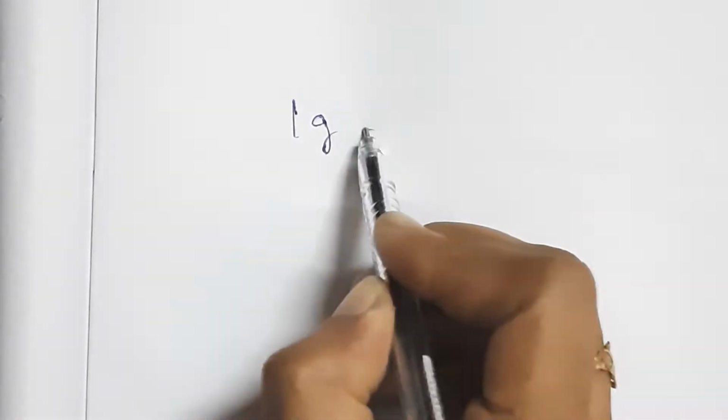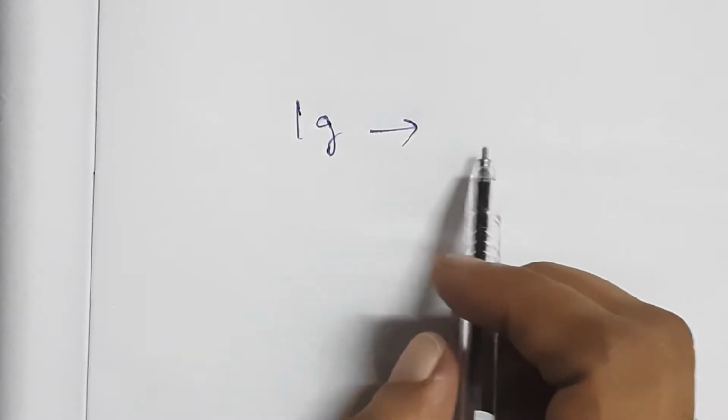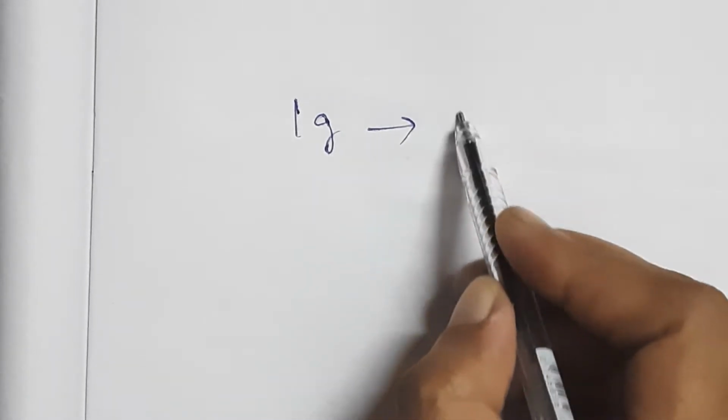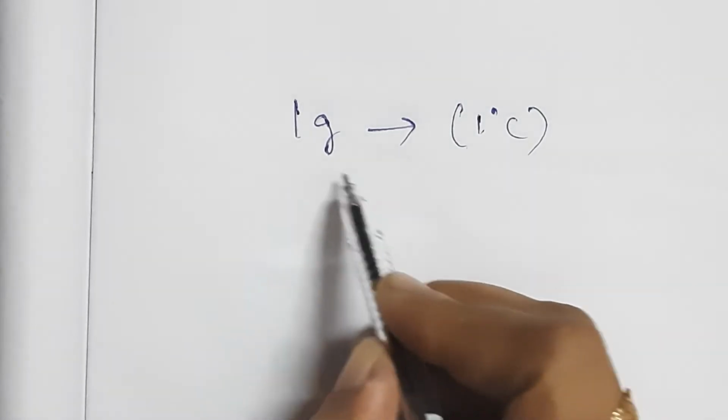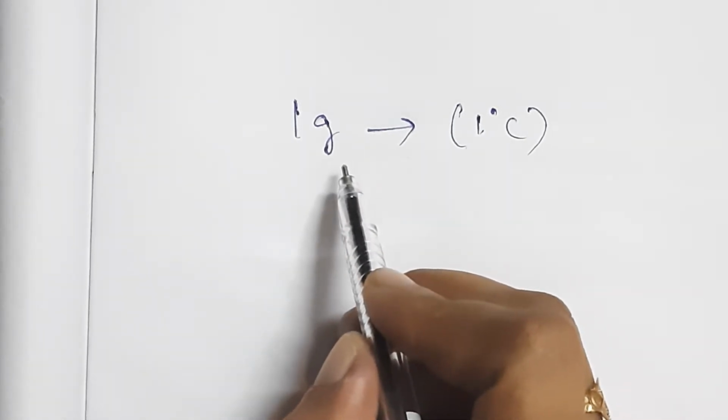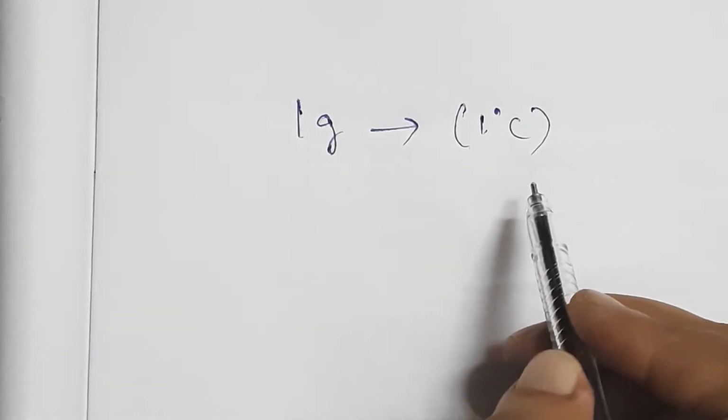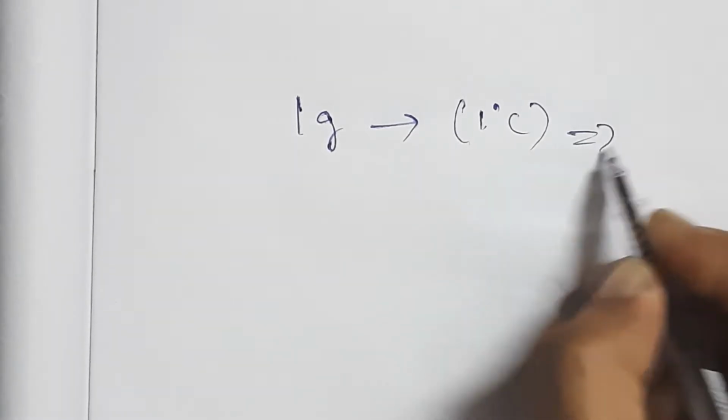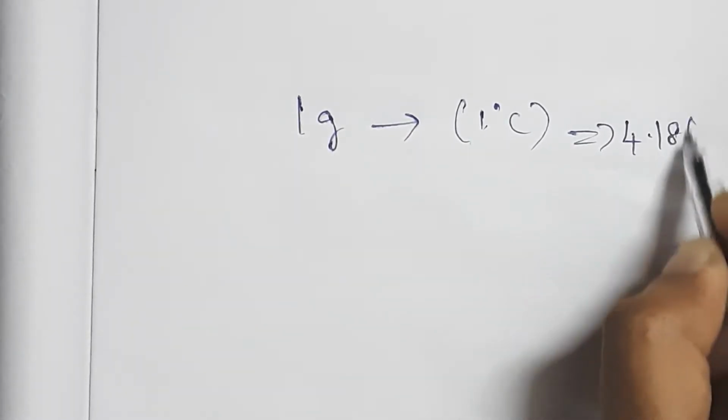He also found the calculation. He found that to raise the temperature of 1 gram of an object by 1 degree Celsius, the energy required is 4.186 joule.